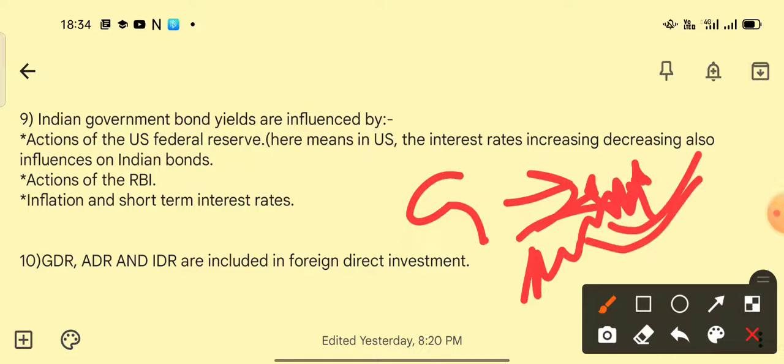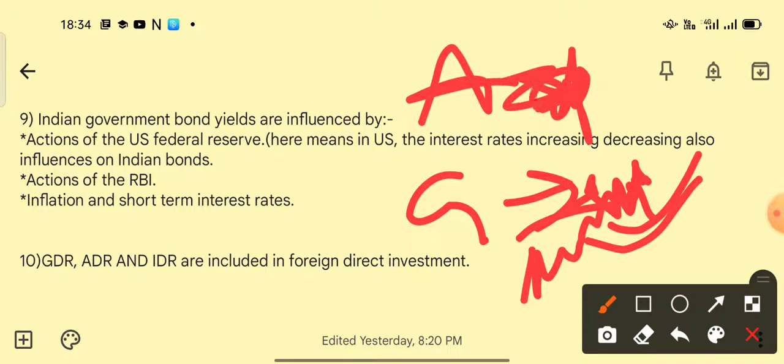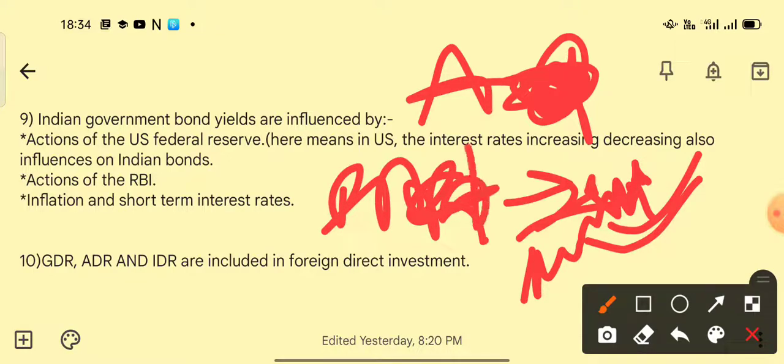And American depository receipts are depository receipts issued by a US company. And Indian depository receipts are issued to citizens of India. So these are the first 10 questions of UPSC Prelims 2021. Thank you.